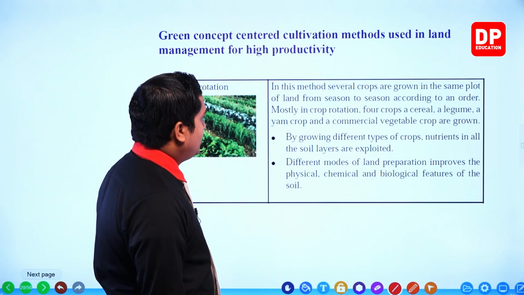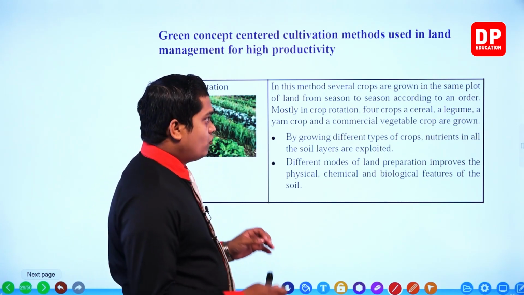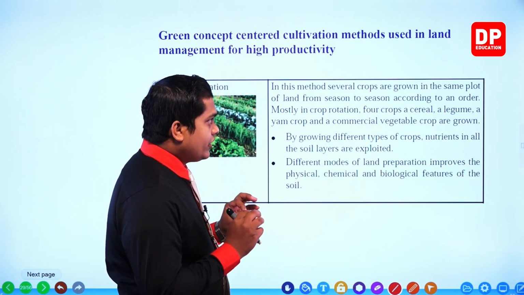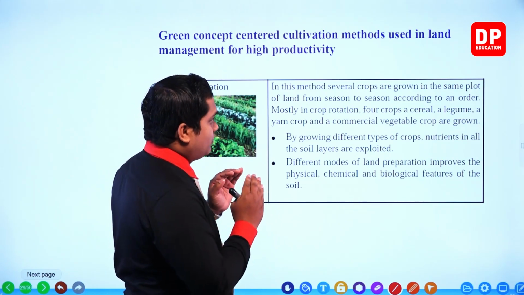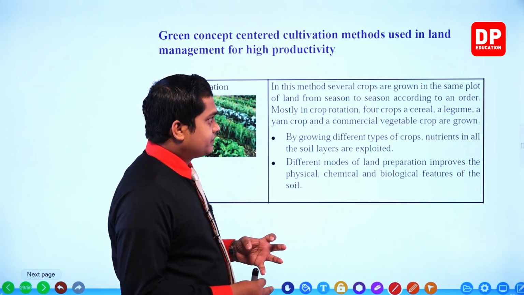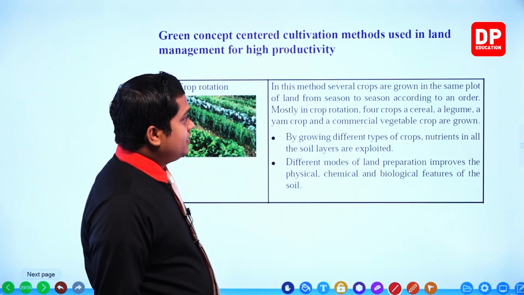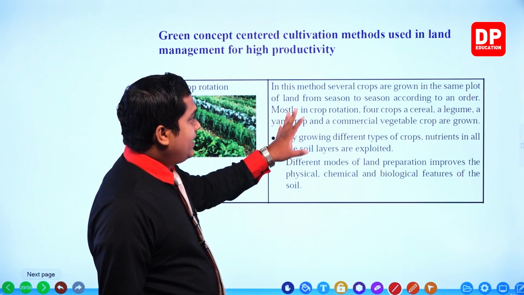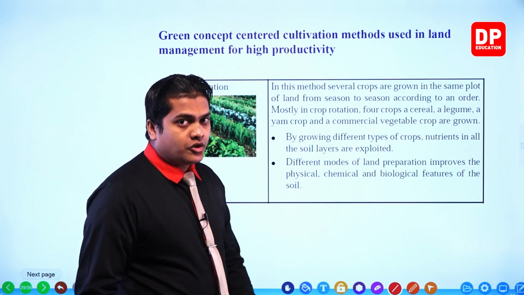Right. So this method, crop rotation, means, my dear children, from one particular season to another particular season, we are going to grow several crops from one turn to another, but in the same plot of land. See, here several crops are grown in the same plot of land from season to season according to an order.